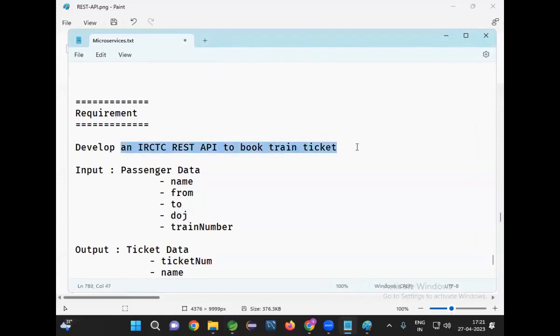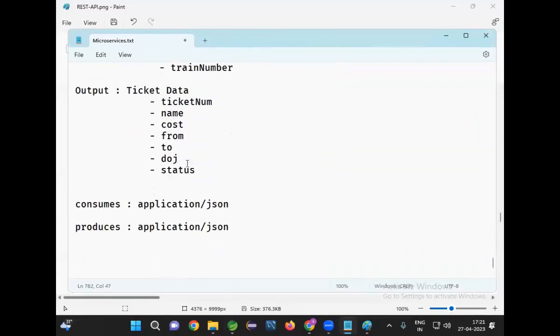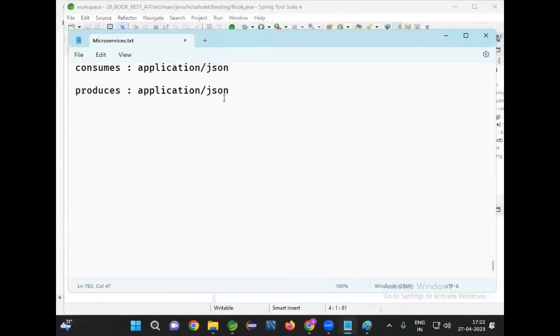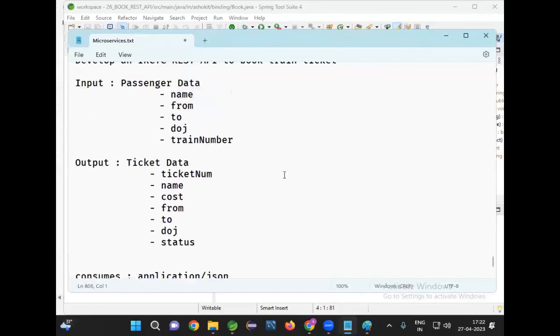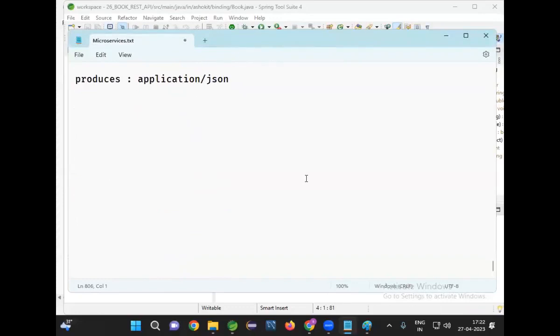Develop a REST API to book train ticket. Passenger data is input, output is ticket data, consumes and produces. Now, along with this, I need to provide one more functionality. User should be able to get the ticket back based on the ticket number.